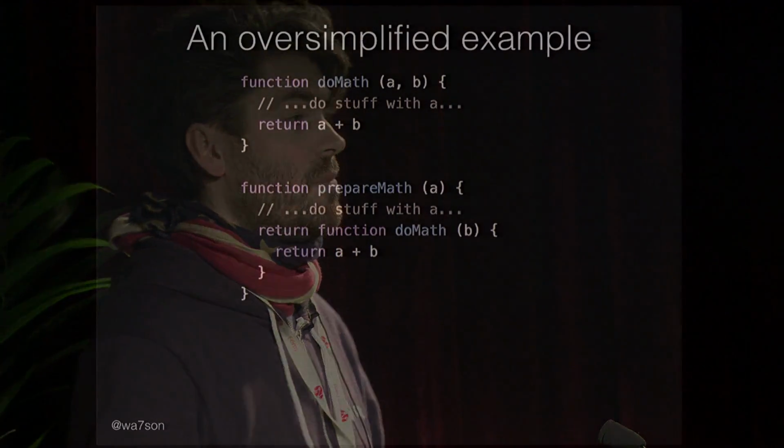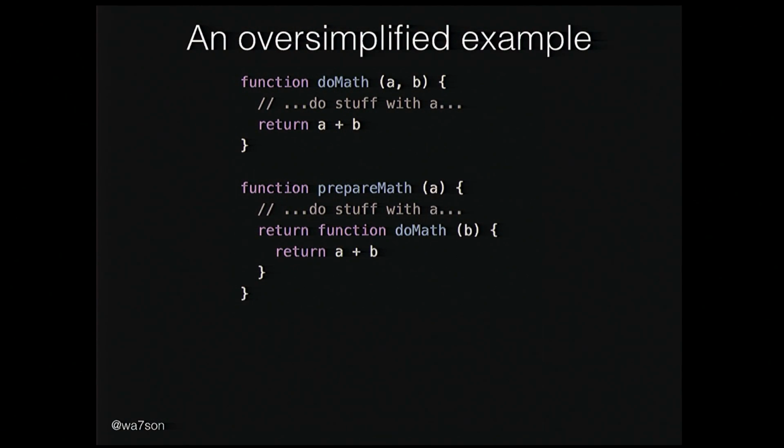So this is an oversimplified example. You have some function that does some math, for example, takes two arguments, a and b, and a in this example is our seed, and it does something with a first, and then it adds b to it. So we've all learned, this is JavaScript, we love closures, right? We all learned that we can do something like this. So this is like the functional approach of doing this. So we prepare the math, and then we closure over the a argument, and then we return a function, the do math function, that only takes the b argument, and then we just reuse the a all the time.